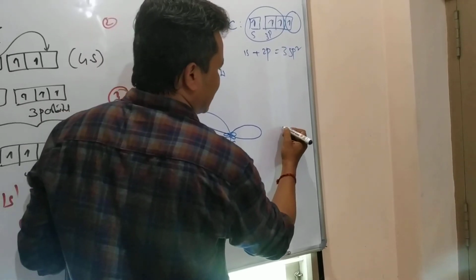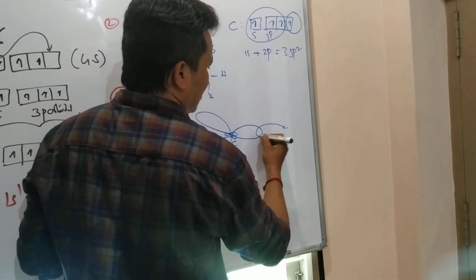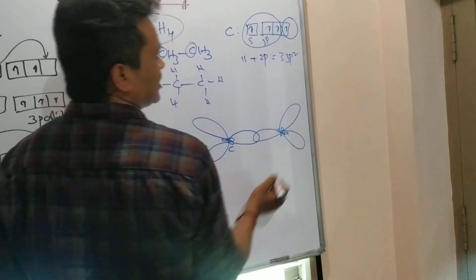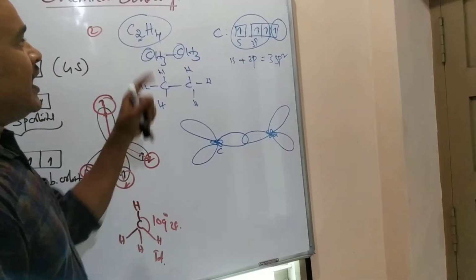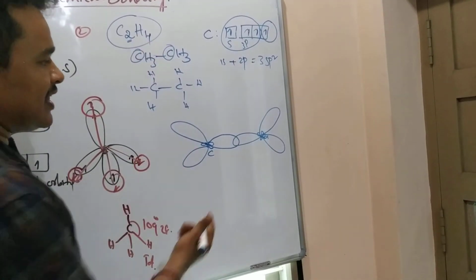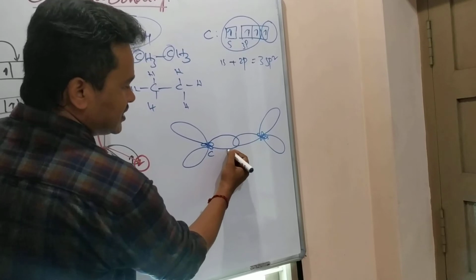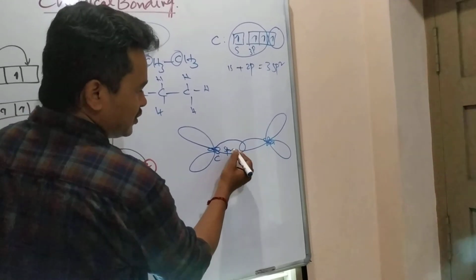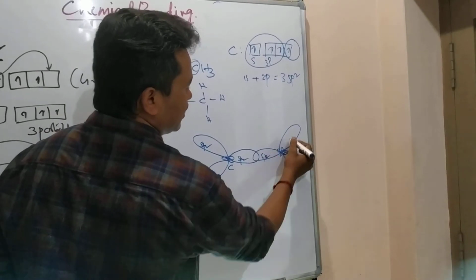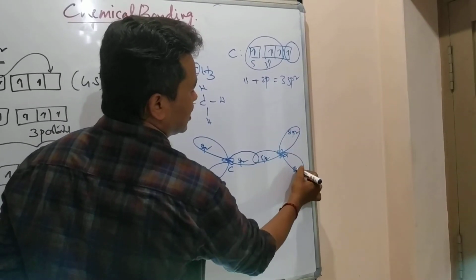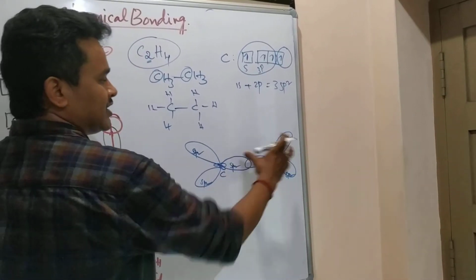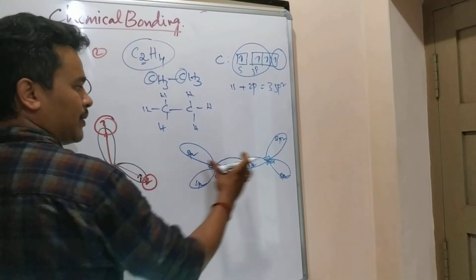So for my convenience, for a carbon I am writing one lobe here, and the other lobe. Similarly, the same thing for the other carbon. So in an ethene molecule, there is already an overlapping. This one will be an sp2 hybridized orbital. It is also sp2, also sp2, also sp2. They are here separately. Consider this separate and this separate.